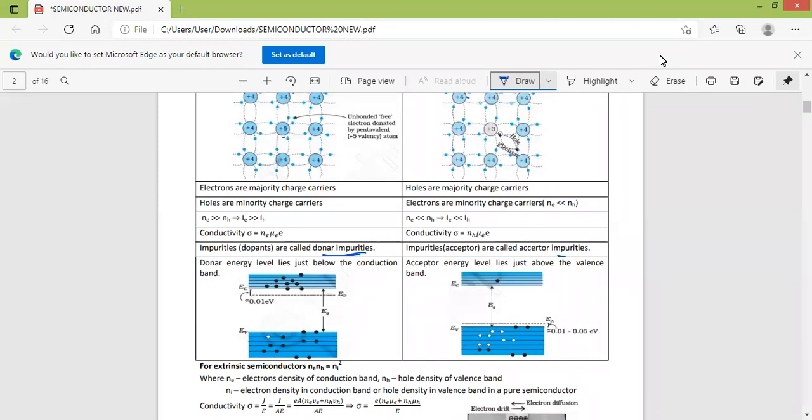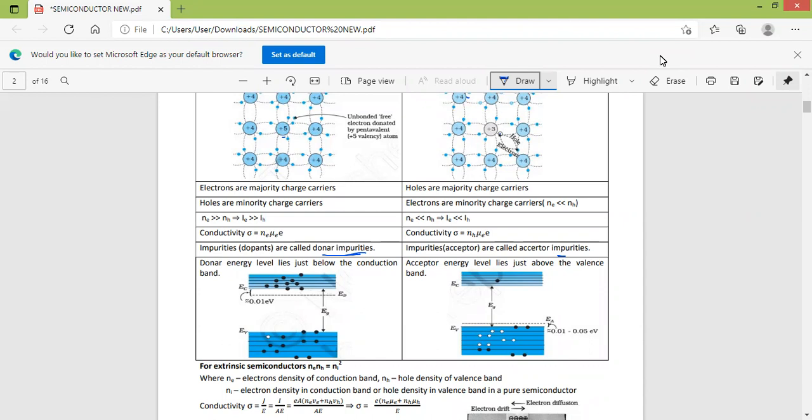When the impurity is added in the case of an N-type semiconductor, the energy level of the donor atoms lies just below the conduction band, and that energy gap is in the range of 0.01 eV.